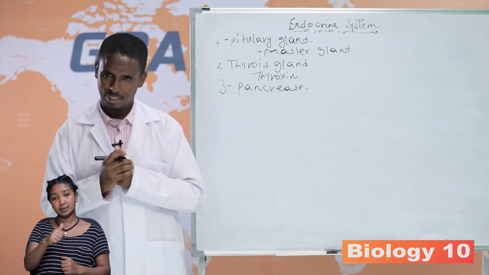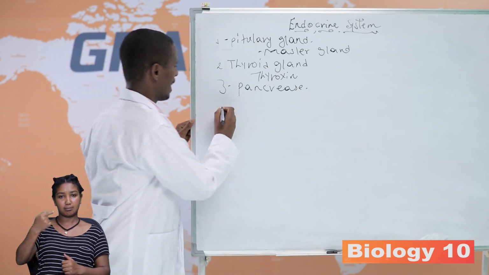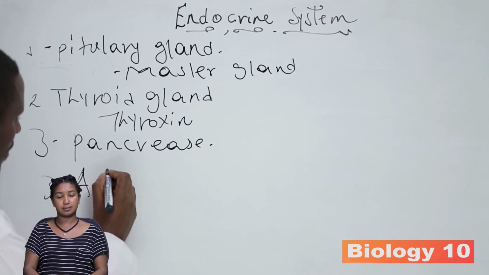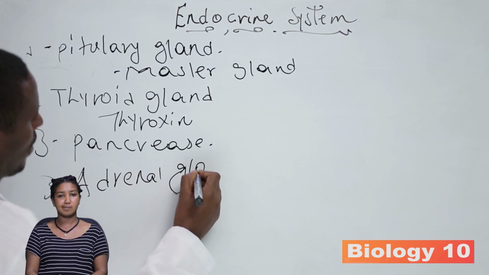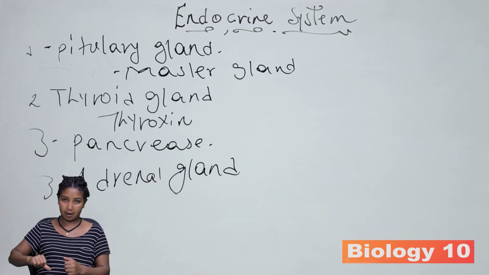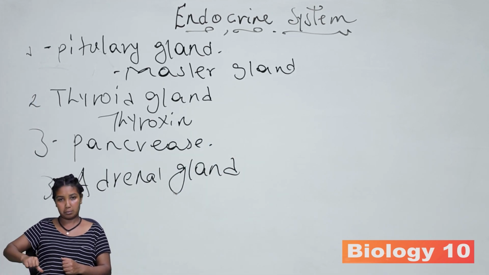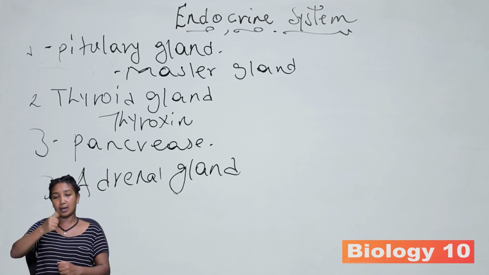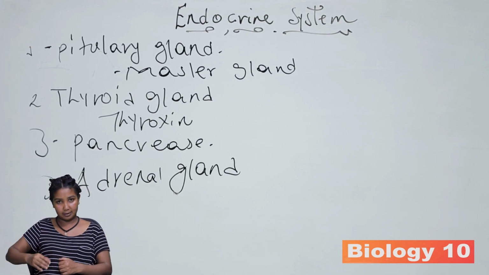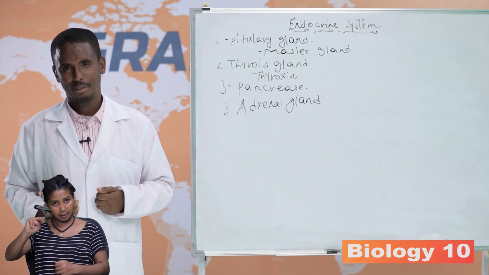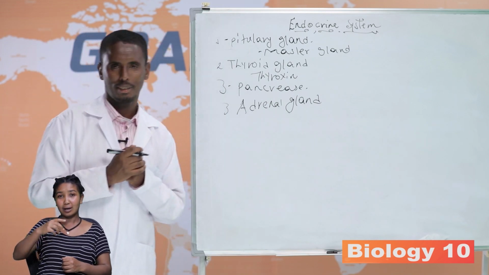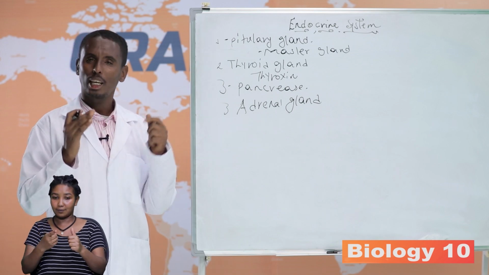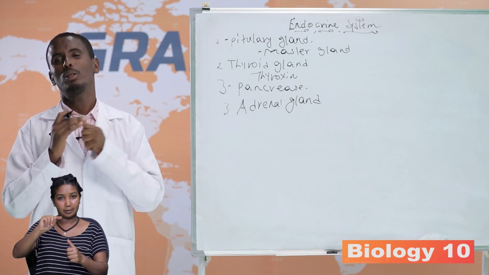The other gland is the adrenal gland. The adrenal gland is found on the kidney. The adrenal gland has two parts: adrenal cortex and adrenal medulla.